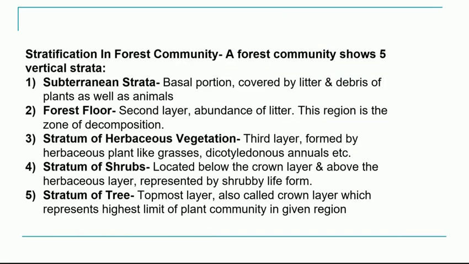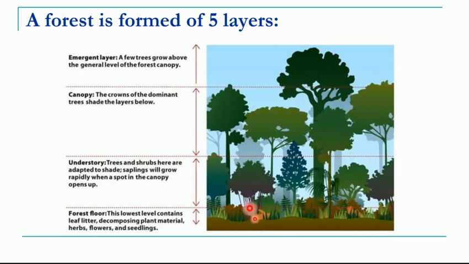And finally we have the stratum of trees or the tree layer. The topmost layer is also called the crown layer, and it represents the highest limit of the plant community in a given region. So in this picture you can see these are the tall trees, which is the last layer or the tree layer, and this is the maximum height up to which the trees are growing. So the topmost layer is the crown layer, also called the tree layer.